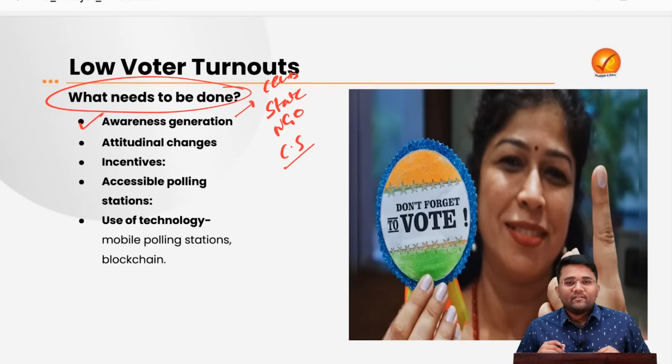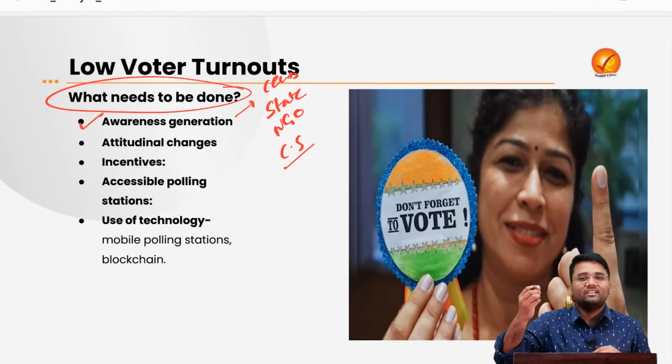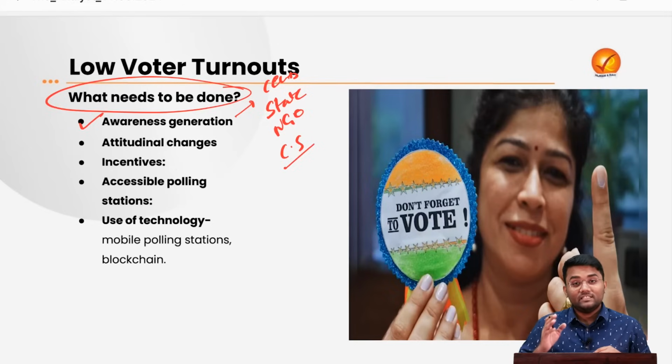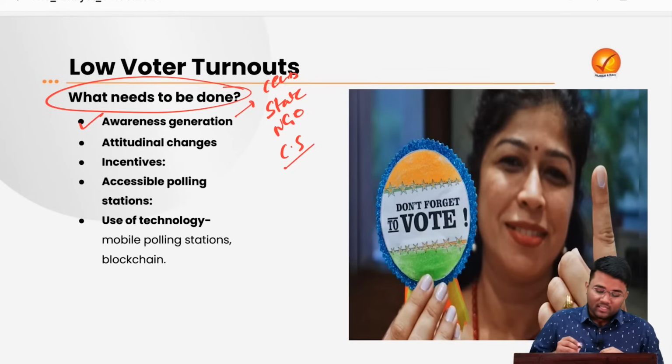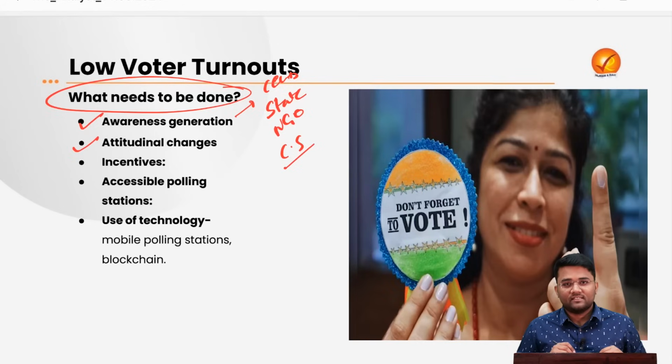Whenever we next time question the poor condition of roads or public resources, we should also think about whether we participated in the electoral process while choosing that particular leader or not. So there is a need for awareness generation about casting of votes in our democratic setup. Then there is a need for attitudinal changes. The attitudinal changes should be inculcated in ourselves. We should come out of this notion that our one vote cannot make any difference.